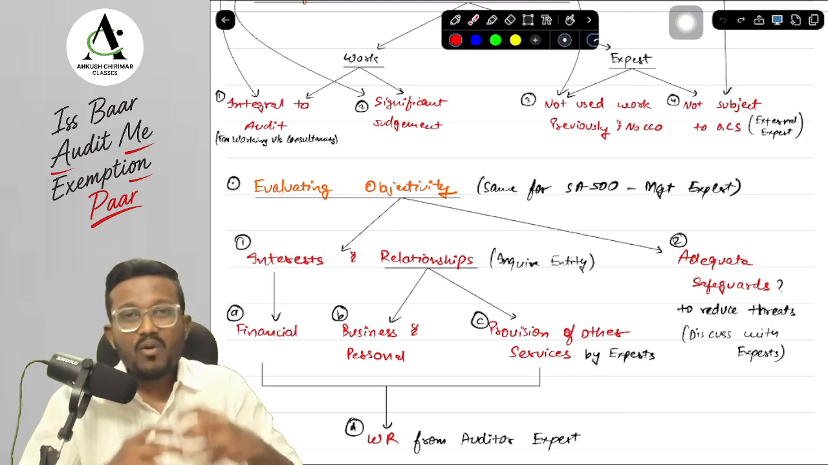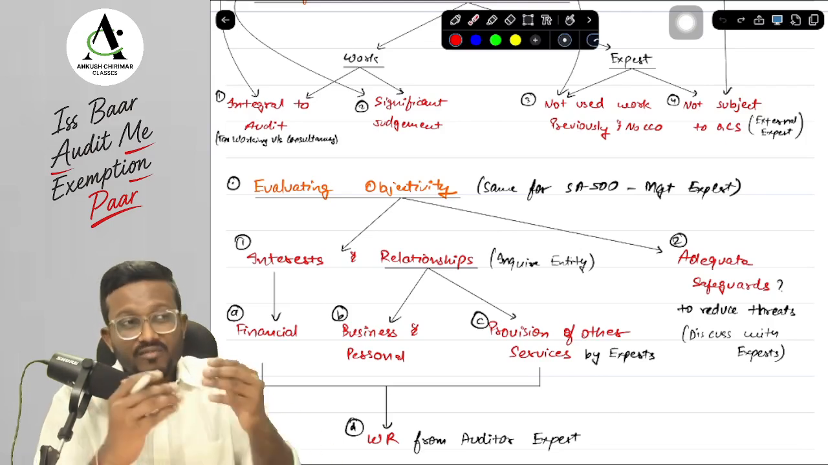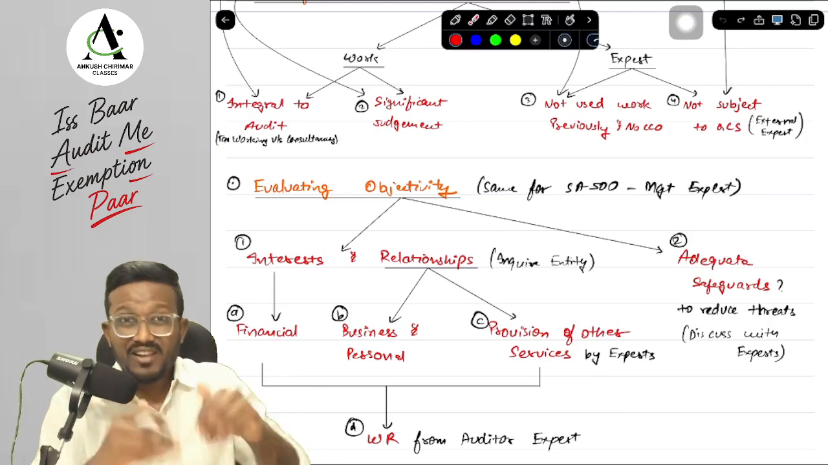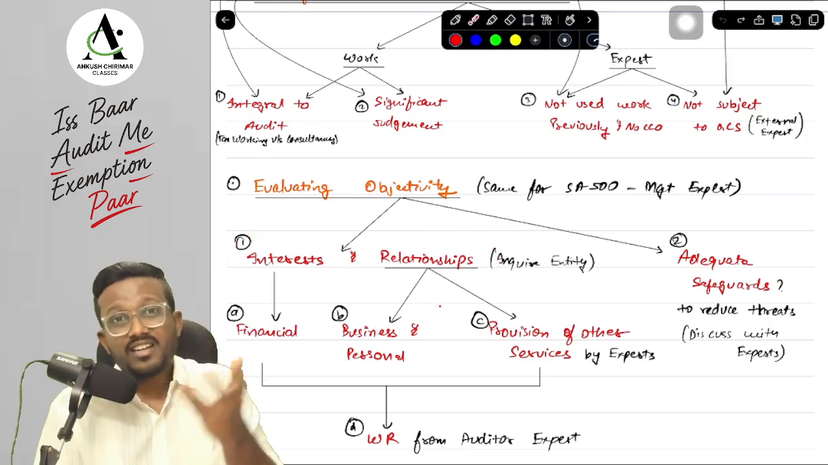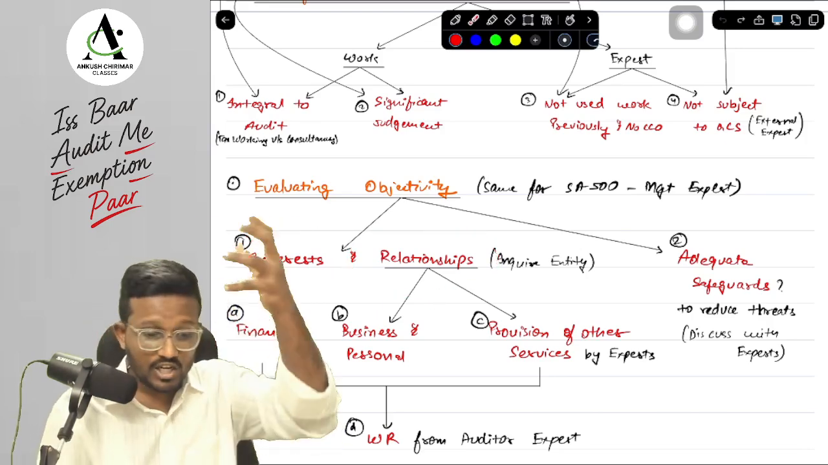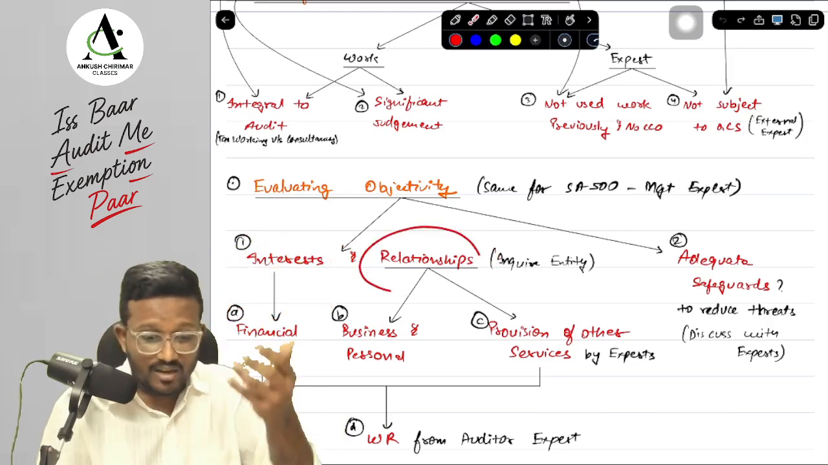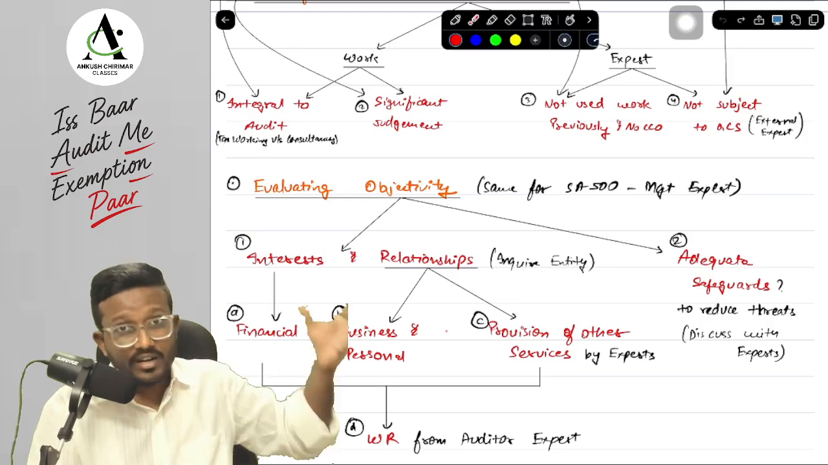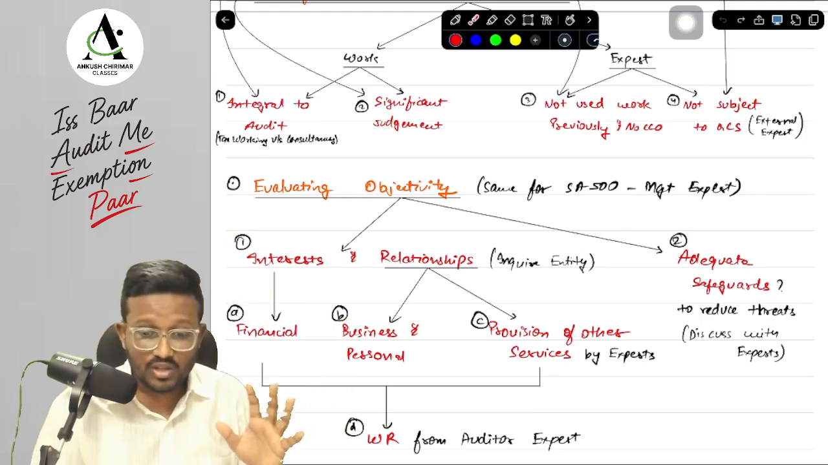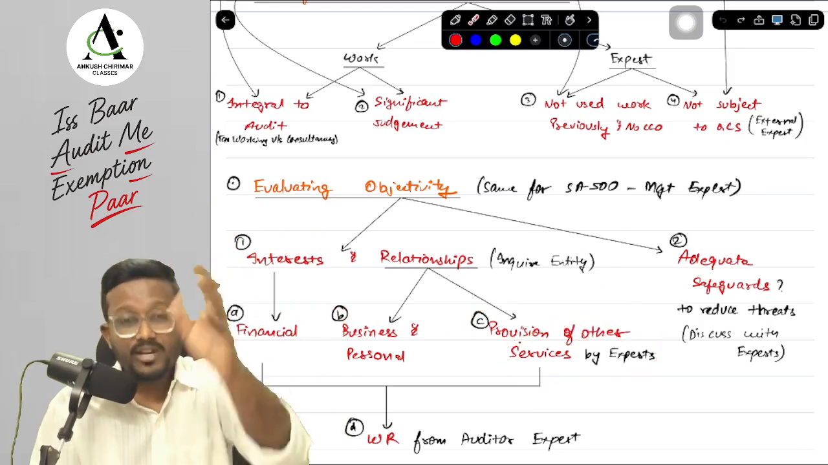Okay, yes sir. Now while evaluating the objectivity, what will we do, sir? We will make an inquiry of the entity. We will inquire with the audit entity whether they have any interest and relationship. What interests are these? Whether the auditor's expert has any financial interest in the client or not, whether they have any business or personal relationship or not. Business relationship means what, sir? Whether the auditor's expert is providing any other services to the client or not. We will ask that of the entity.